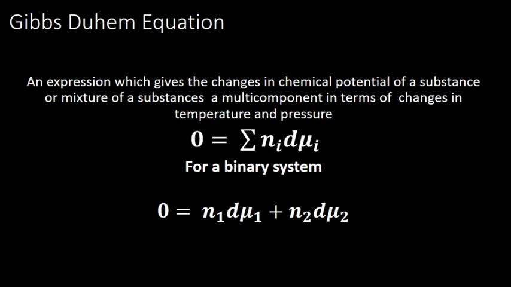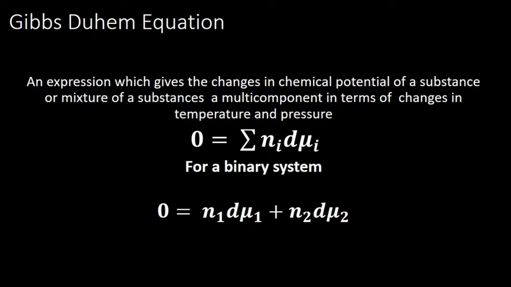Different components, component 1 and component 2, in the chemical potential change with respect to temperature and pressure as given by an equation, the Gibbs-Duhem equation. It is 0 equals sigma Ni d mu i. This is a very important equation. Sigma shows that it is the sum.